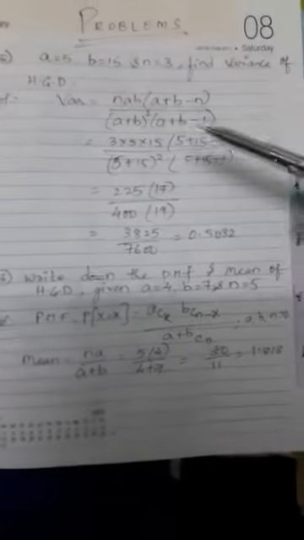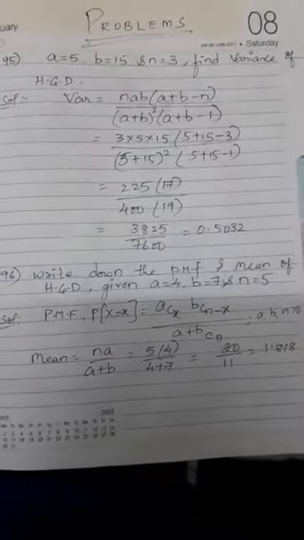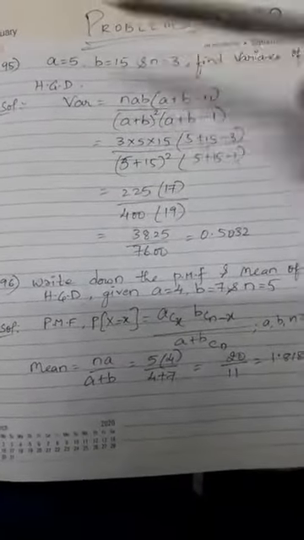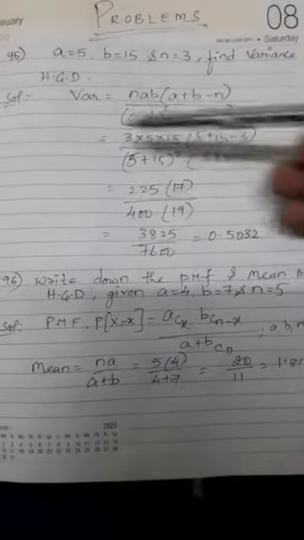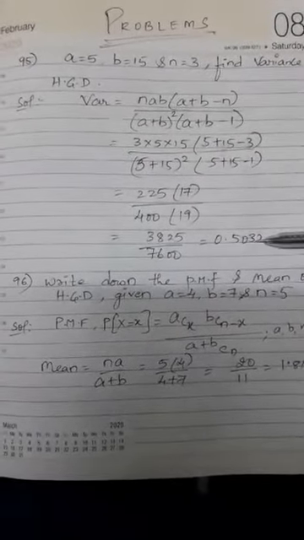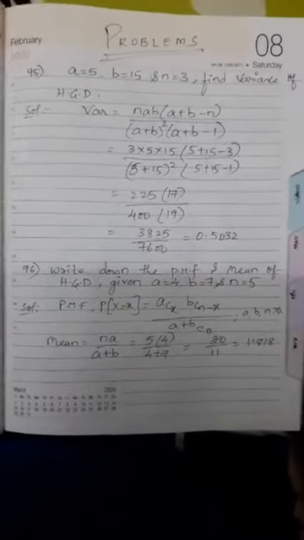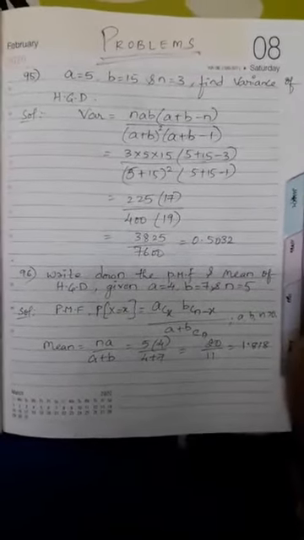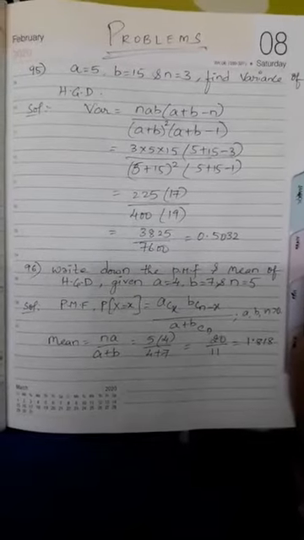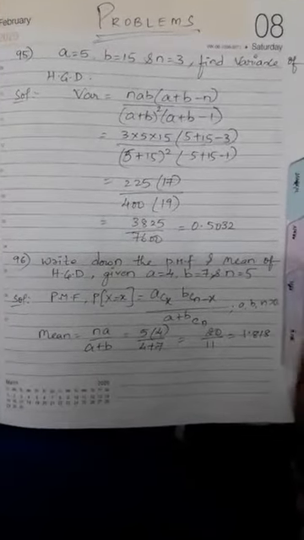So here the problem is given. A is given, B is given, N is given. So find out the variance. Substitute in the formula I just showed, and you will be getting an answer like this. I think you can know. Please note down these problems, or you can solve also, because most of you are having textbooks.